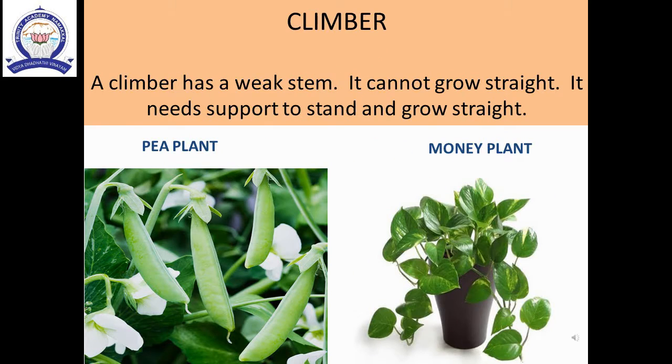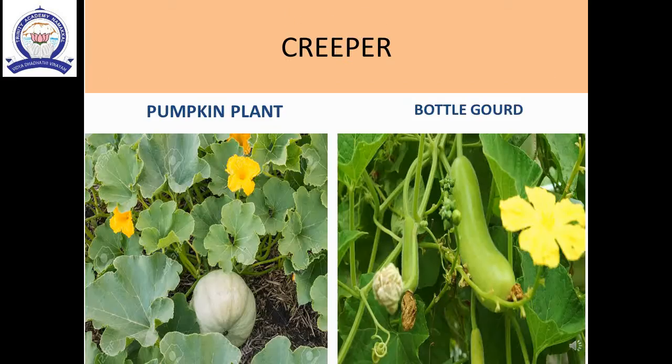The next one is climber. What are climbers? Climbers are plants with weak stems. They cannot stand straight and need support to grow. For example, pea, bean, money plant and grapevine are some examples of climbers.